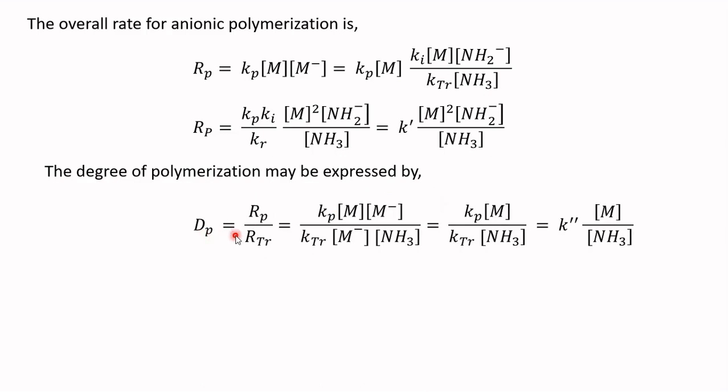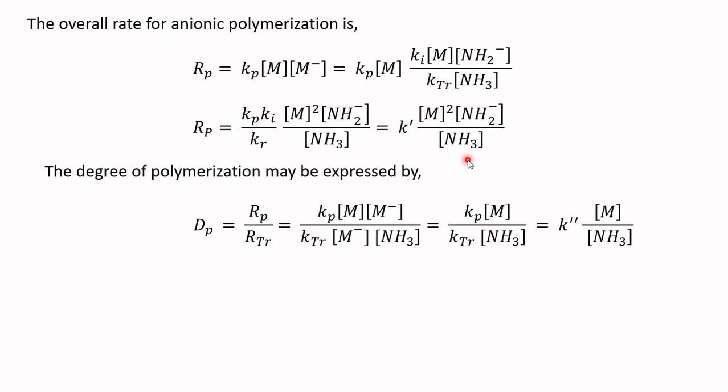Degree of polymerization is equal to Rp divided by the rate of termination. You substitute the values for the rate of propagation and the rate of termination and simplify, and you will get this expression. It is applicable for the system involving termination by the above scheme.